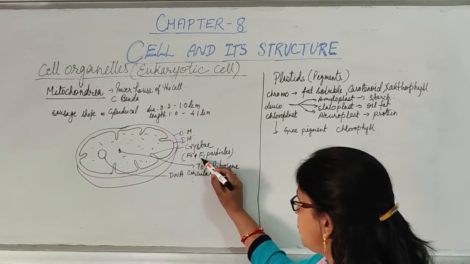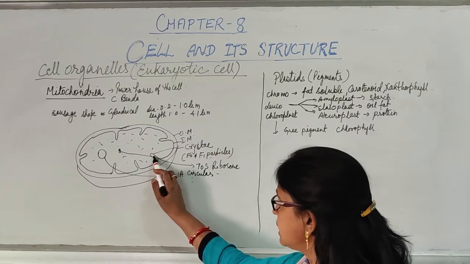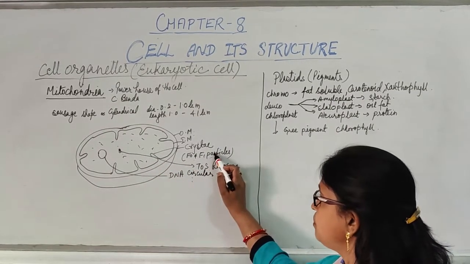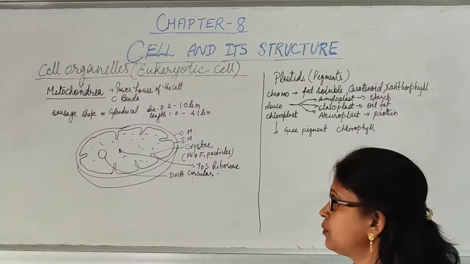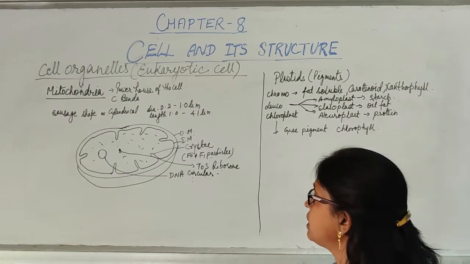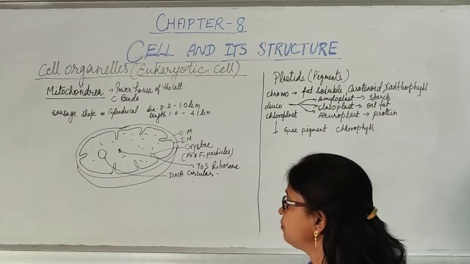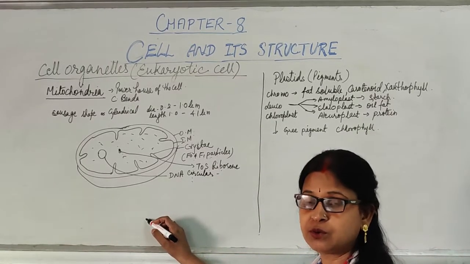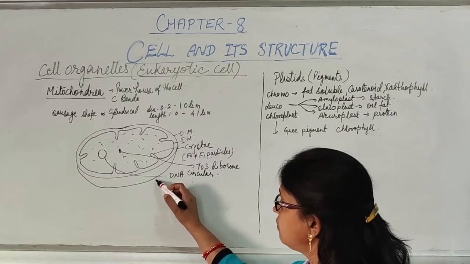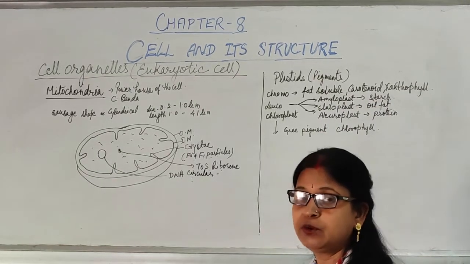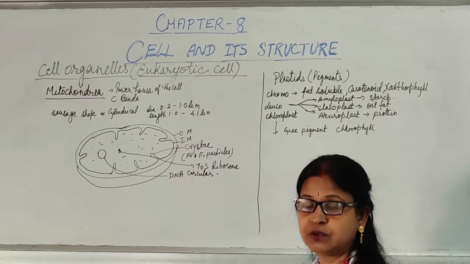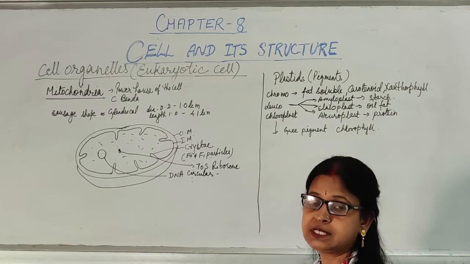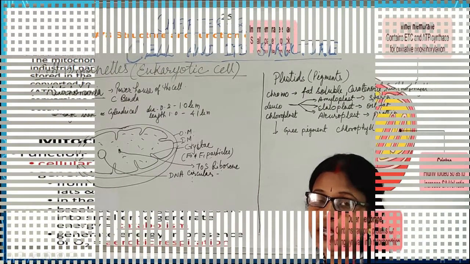Now, these F0 and F1 particles present in the cristae help in the process of energy production, and that's why it is known as the powerhouse of the cell. We'll study through the diagram, through the slide also, and this mitochondria will also be studied in detail during plant physiology or cell physiology, that is respiration, etc.